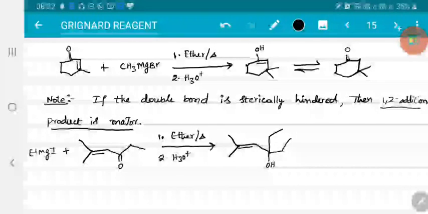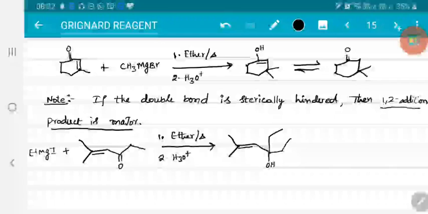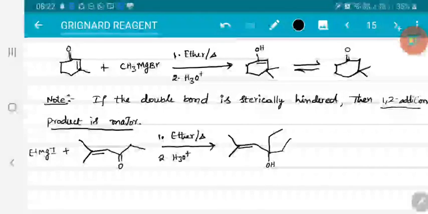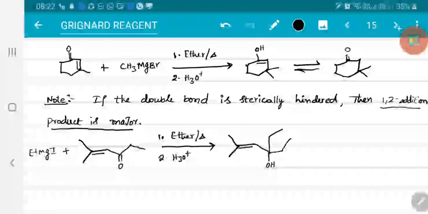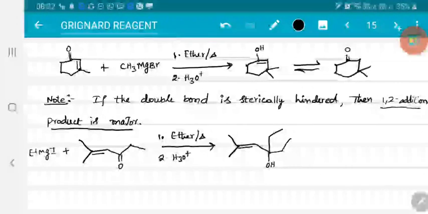Here, instead of Grignard reagent, if I have taken copper as a catalyst, even though I take Grignard reagent, then the reaction will not proceed through a carbanion system. That means not like SN2 type. It prefers to occur through a free radical mechanism. Right? So let me write that here.